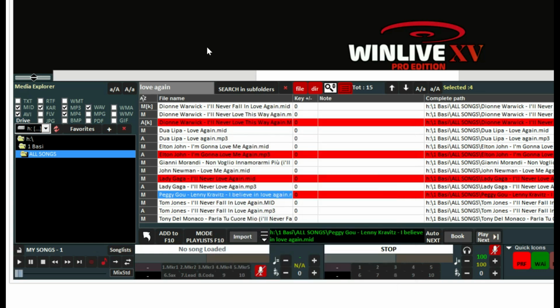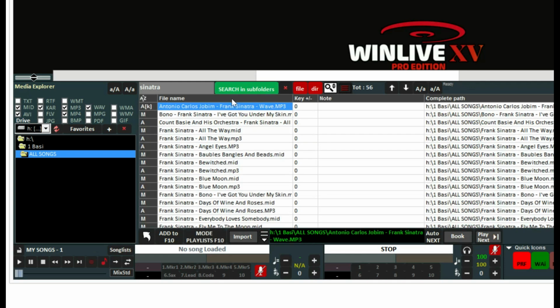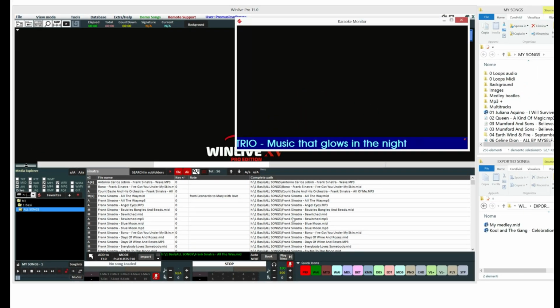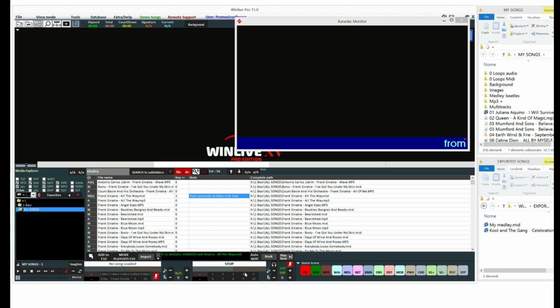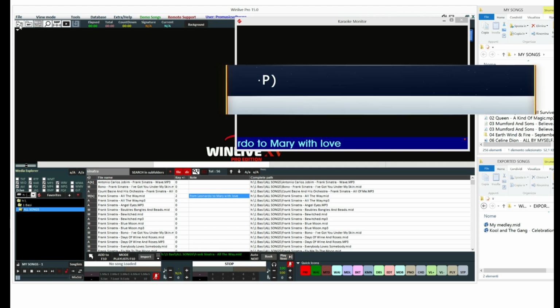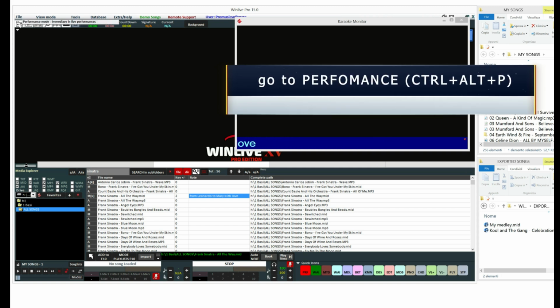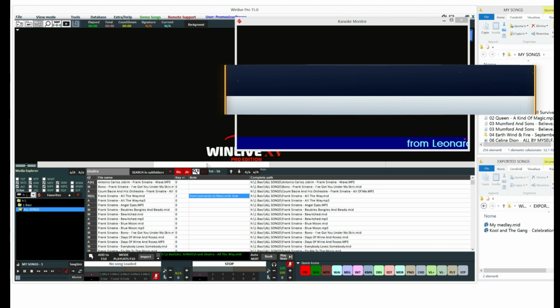In the Media Explorer mode, you can create and eventually save several playlists by selecting the desired song, setting possible tone changes, and inserting a comment, which can be viewed in the subtitle bar of Karaoke Monitor. The two modes, Performance and Media Explorer, can be managed without any interruption through the related button or the shortcut Ctrl+Alt+P and Ctrl+Alt+M.